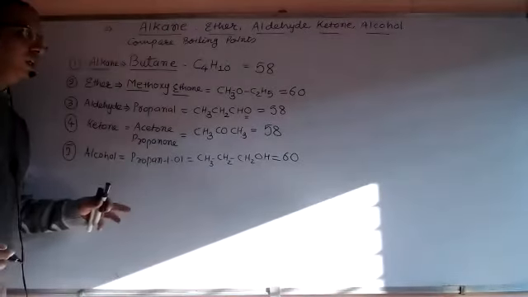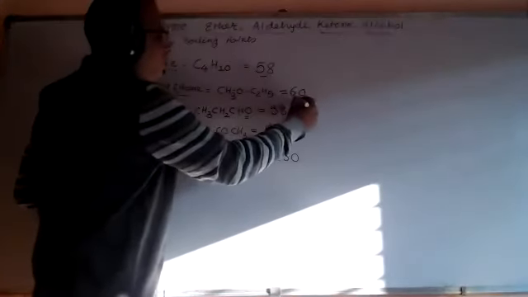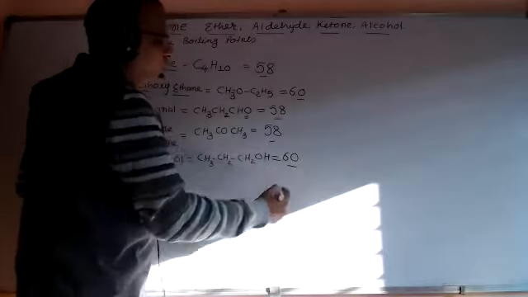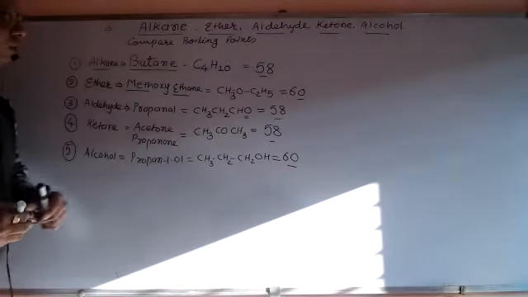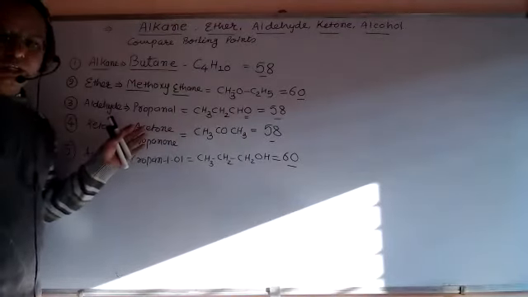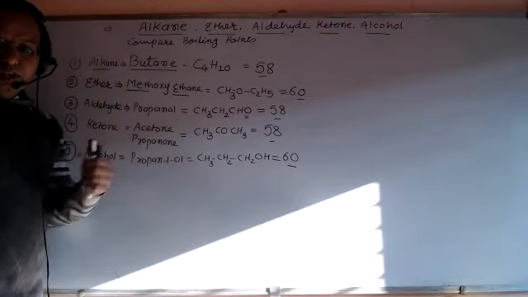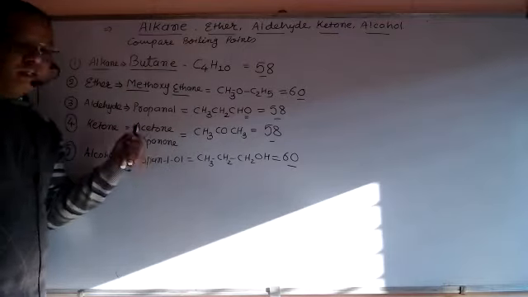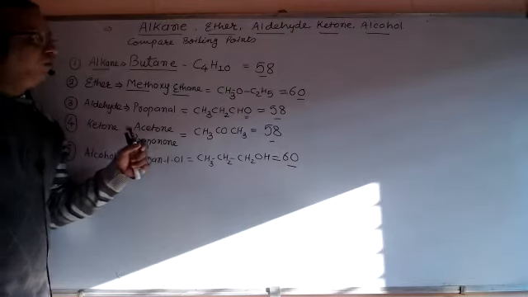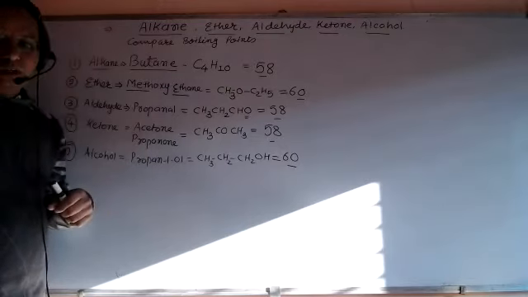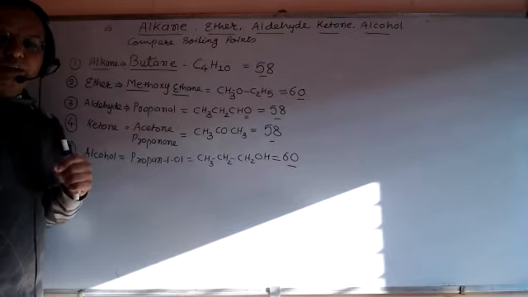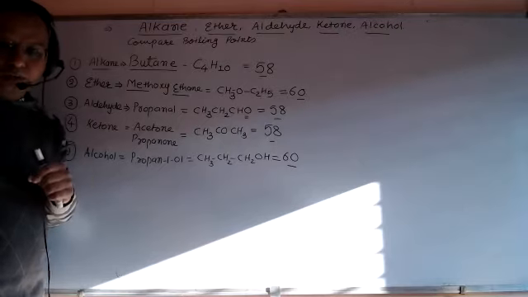So you can see here the molecular masses are very close, and these compounds are selected as per their nearby molecular masses.